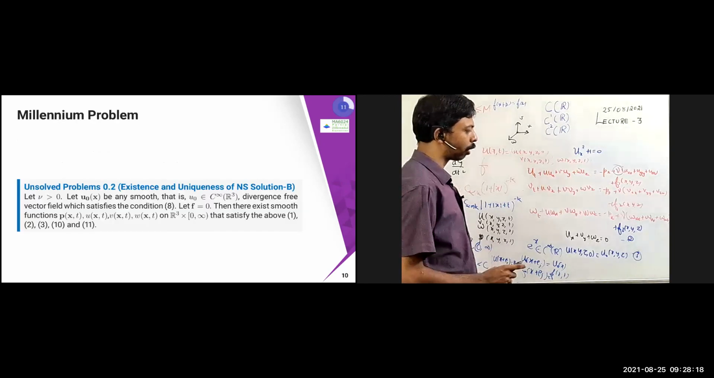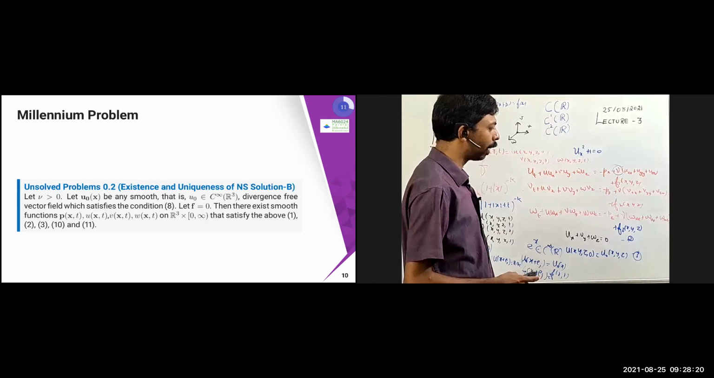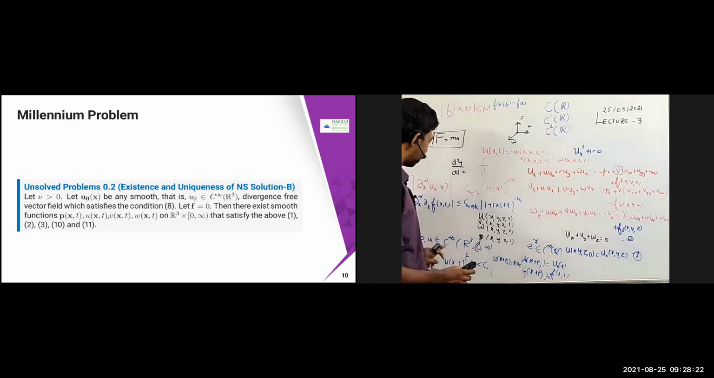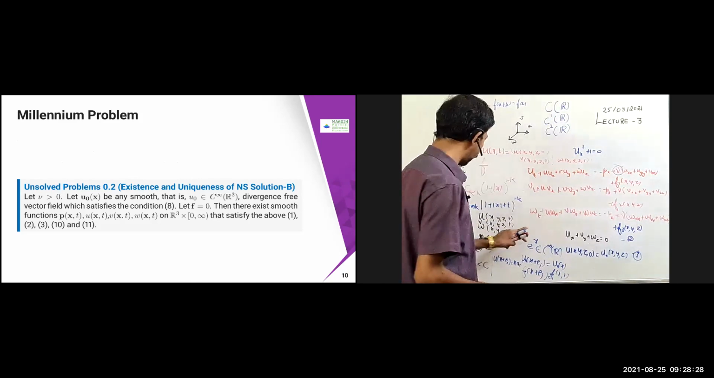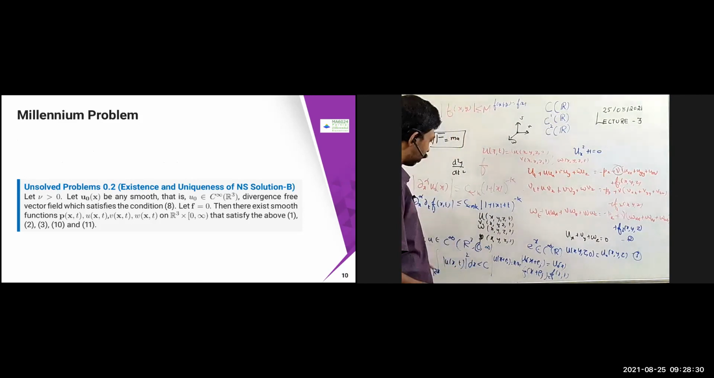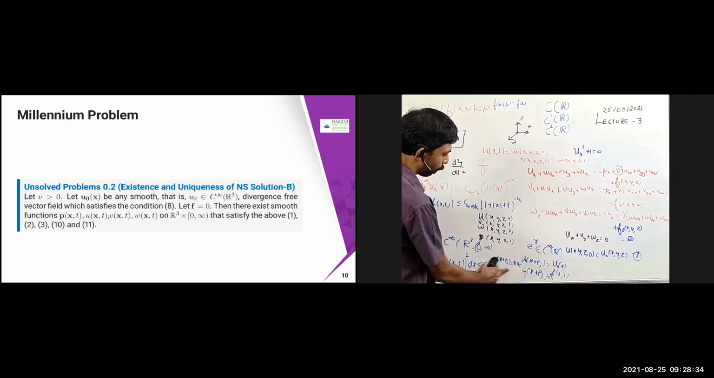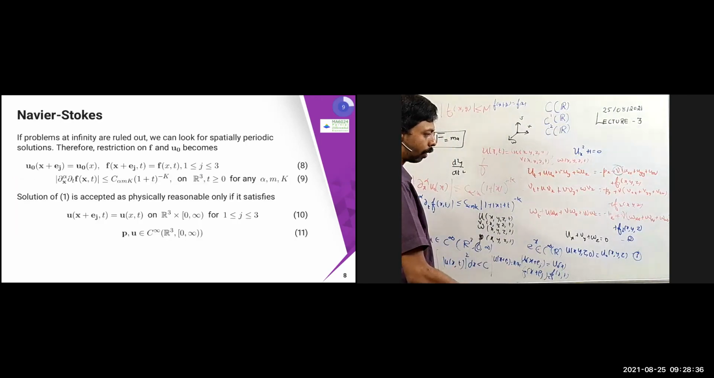If that is satisfied, then again I'm expecting the same thing, whether p comma u belongs to C infinity of R cube, and satisfies all these conditions. Now the condition is that it has to satisfy not these two conditions, but instead these conditions plus this condition, u of x plus ej equal to u of x comma t. That is condition number 10 and 11. So that should be satisfied.